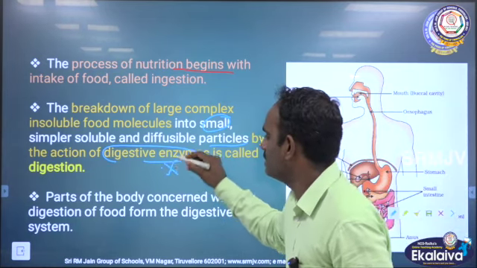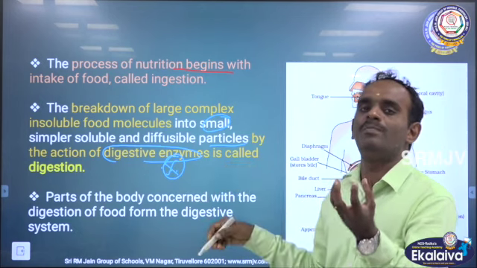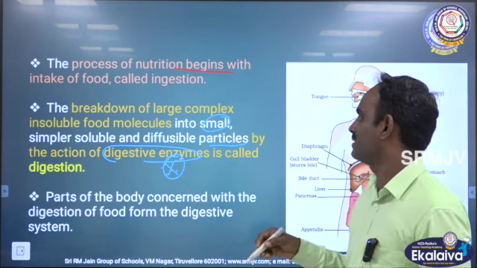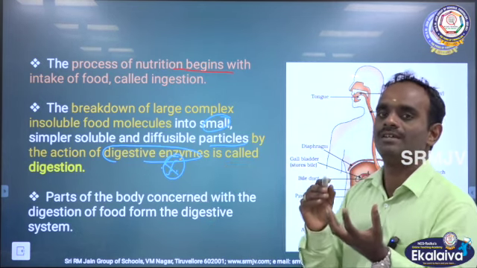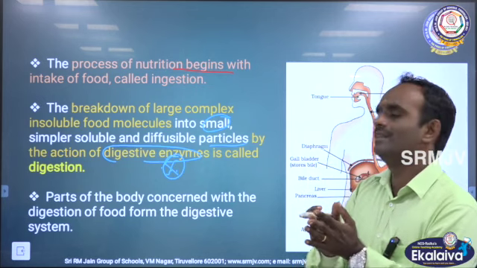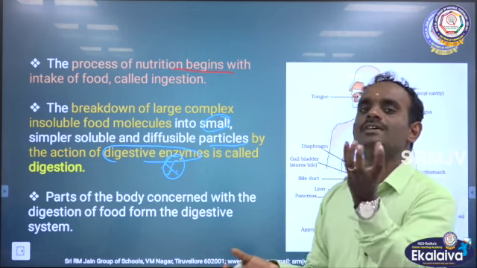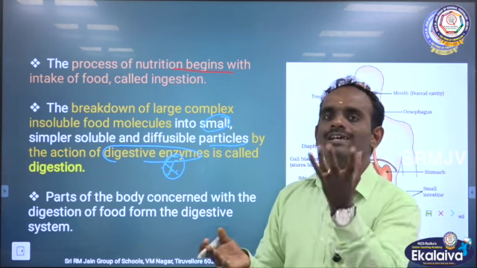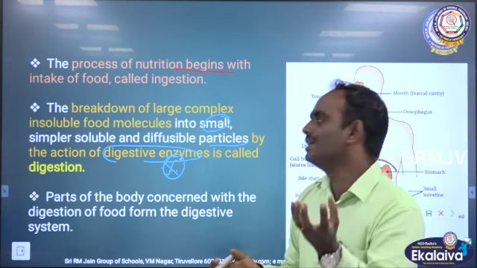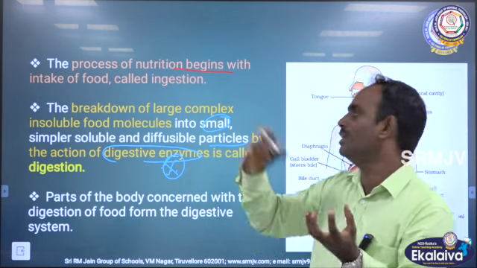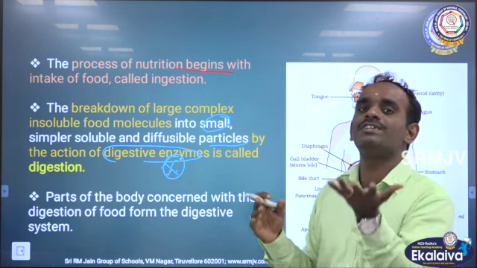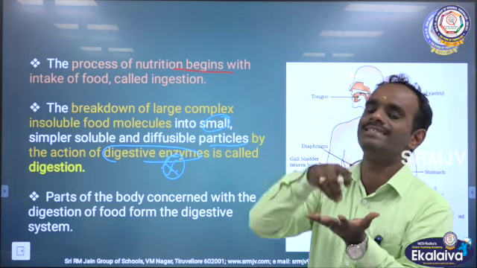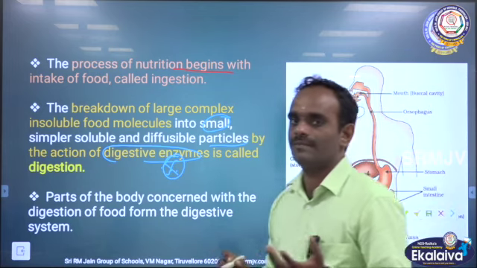So, digestion takes place only with the help of digestive enzymes.